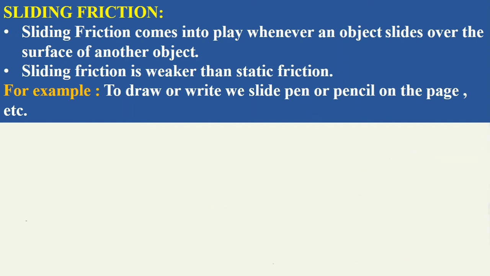Now we move to sliding friction. As per the definition, sliding friction comes into play whenever an object slides over the surface of another object. Here we take an example. As you can see, the pencil is being slid on the surface of paper and that's the reason it is able to write there. Sliding friction is weaker than static friction. I believe you all have understood it.